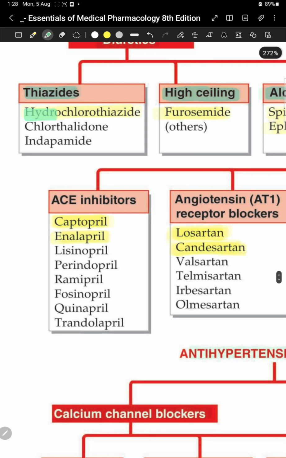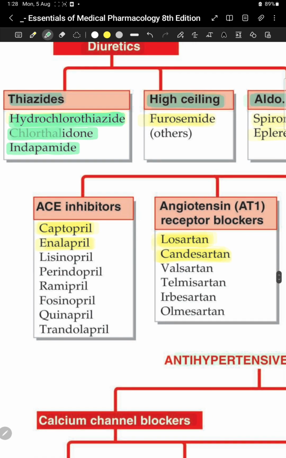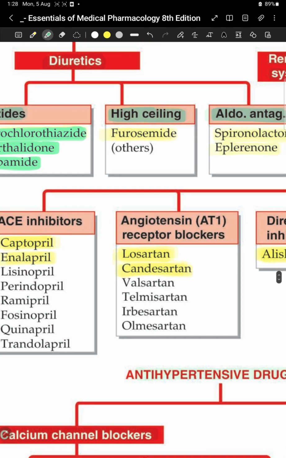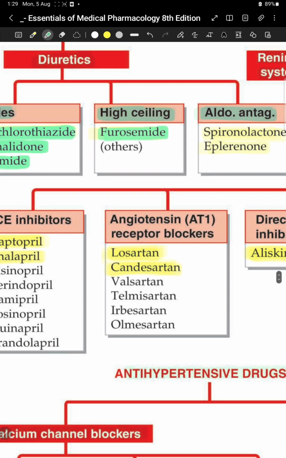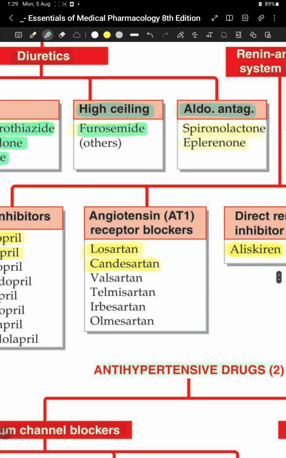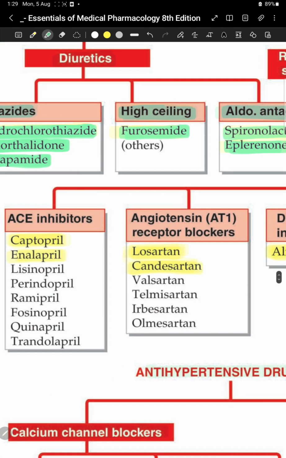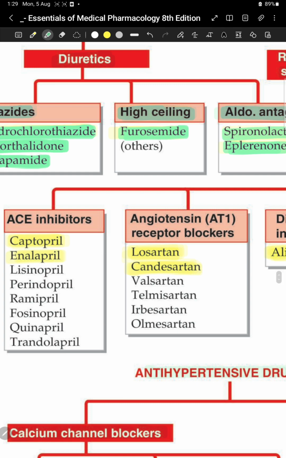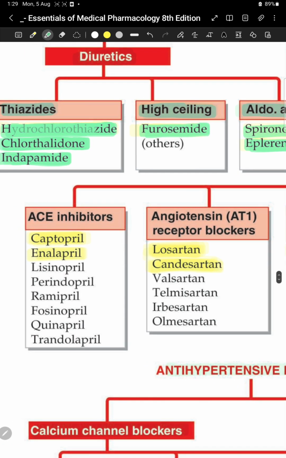Thiazides, we have hydrochlorothiazide, chlorthalidone, and indapamide. Okay, so thiazides: hydrochlorothiazide, it ends with the word thiazide, then chlorthalidone and indapamide. High ceiling diuretic, furosemide, and others. Aldosterone antagonist, spironolactone and eplerenone.